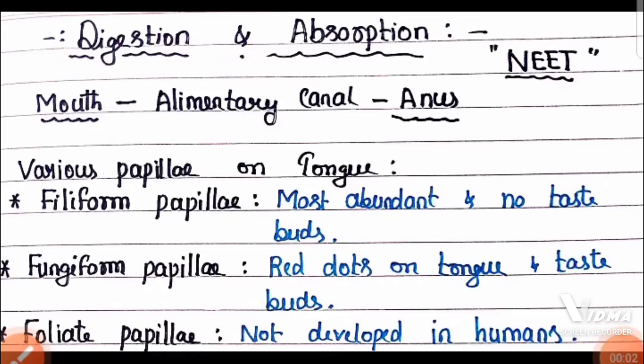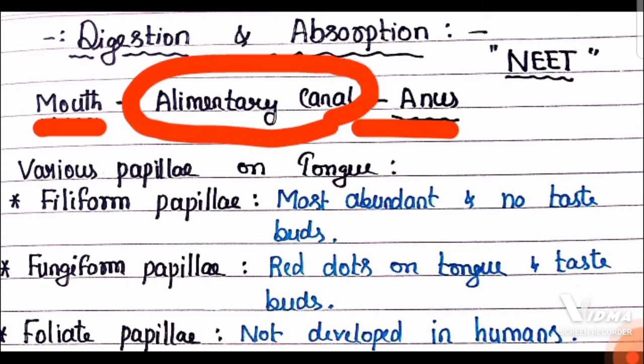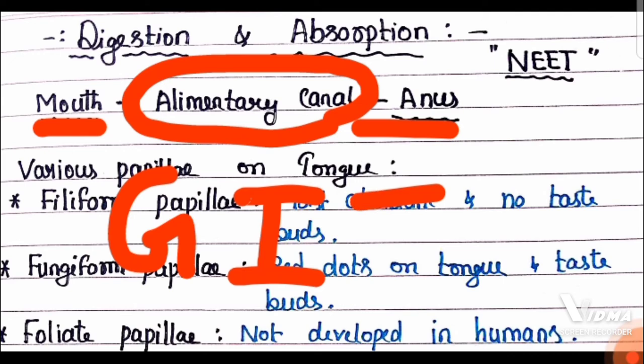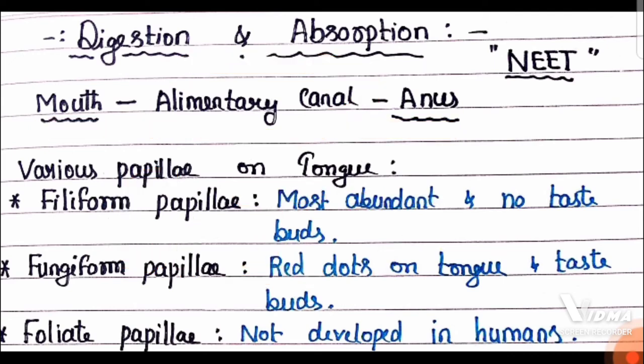Human physiology is an important unit in 11th CBSE biology. In that, the first chapter is digestion and absorption. Students, in this video, we are going to revise a few important points for the coming NEET exam. So, we know the continuous tube from mouth to anus is considered as the alimentary canal, or gastrointestinal tract GIT, or digestive canal.